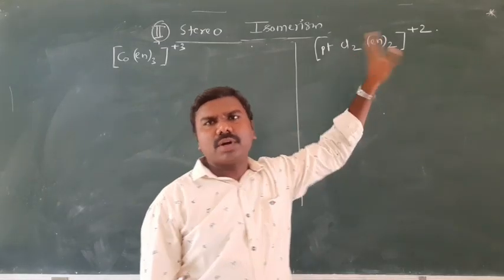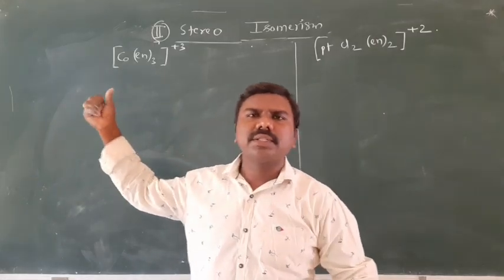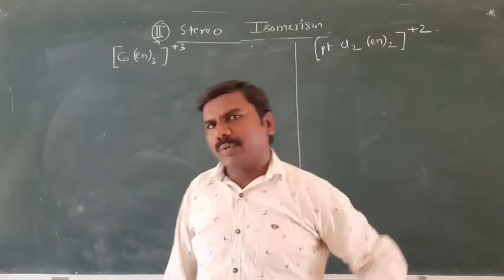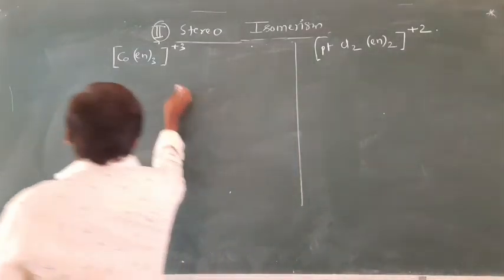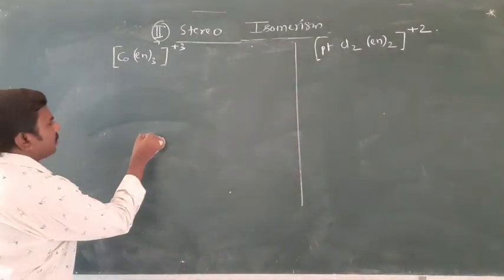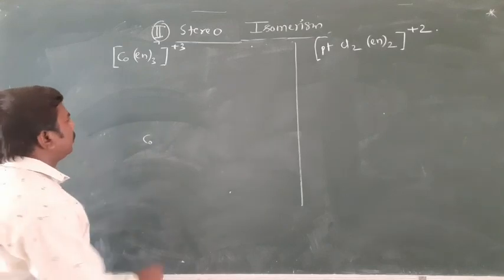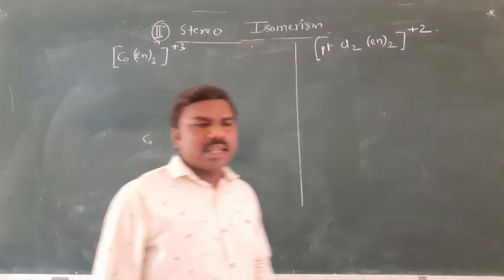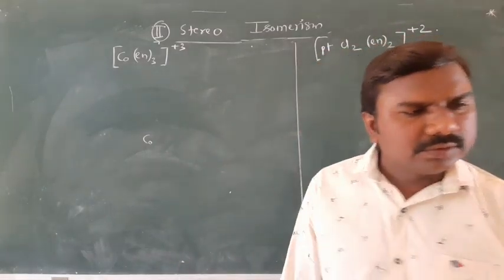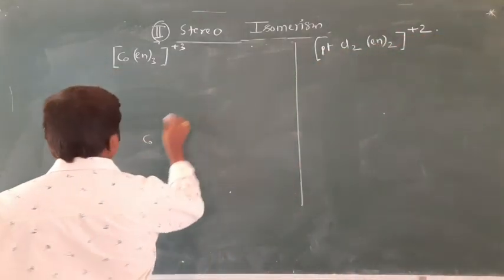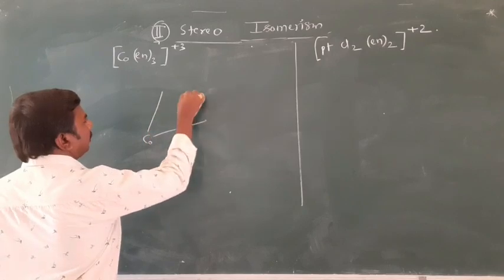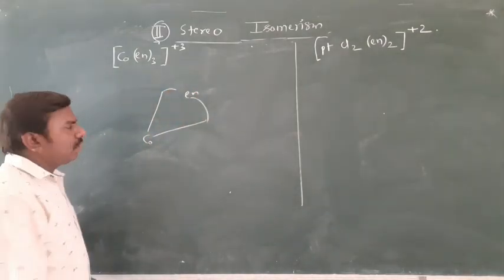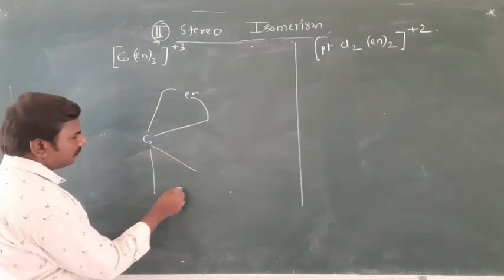Total is 6, coordination number 6, octahedral. Bidentate is possible. Now dextro and levo. Here en is a didentate ligand, meaning one en can form two coordinate covalent bonds.